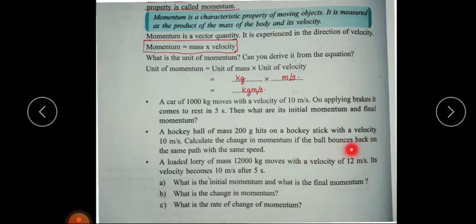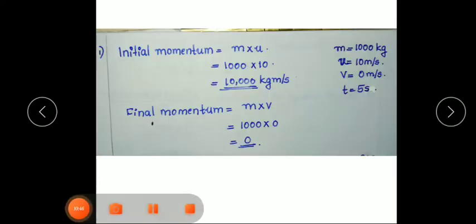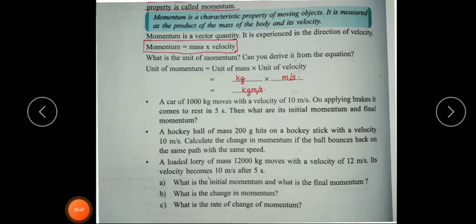Then one more thing is given. Calculate the change in momentum if the ball bounces back on the same path with the same speed. So here the ball bounces back with the same speed and the same path. So here we have to take initial velocity as 10 meter per second and final velocity as minus 10 meter per second.